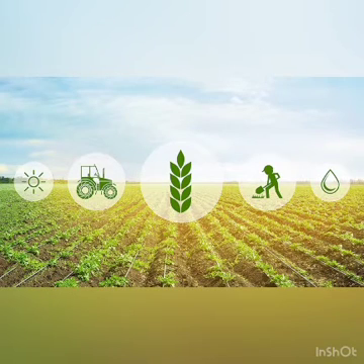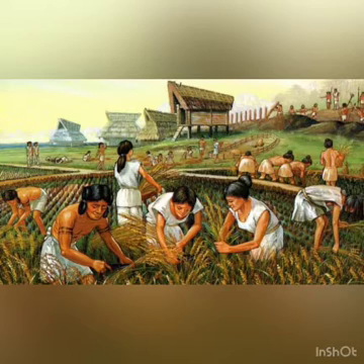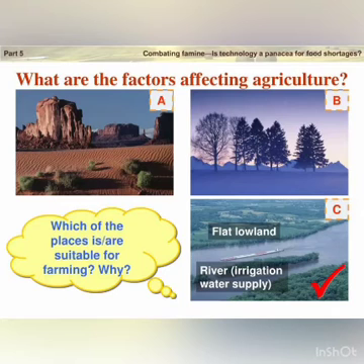Agriculture plays a very significant role in our life. For cultivation of crops, one has to select soil, work on it, plough the land, sow the seeds, provide water to the fields as irrigation. All of these agricultural activities require a permanent staying at one place. In this way, agriculture helped early human beings to lead a settled life, which is also known as sedentary lifestyle.